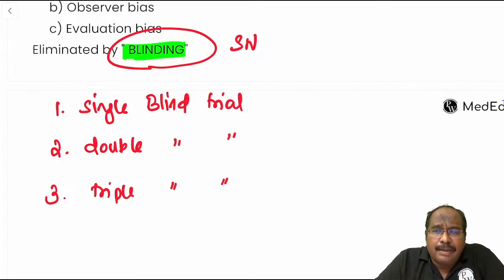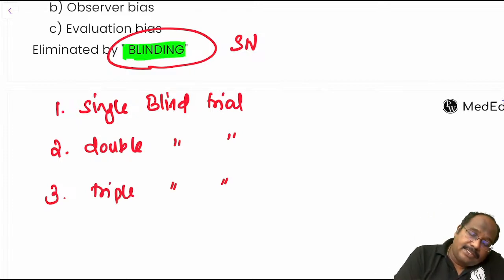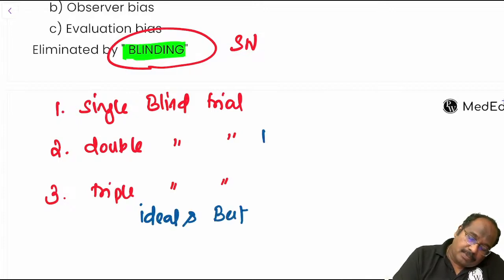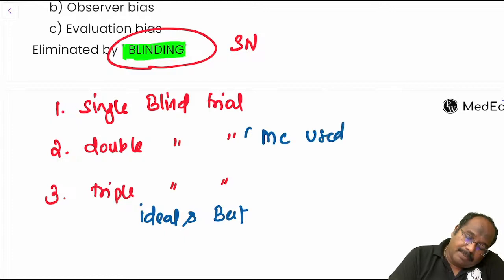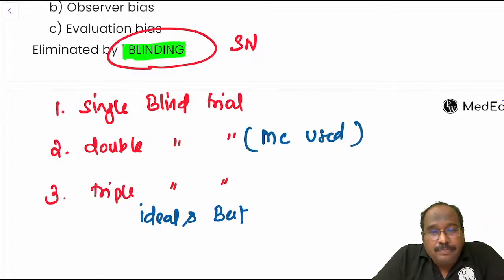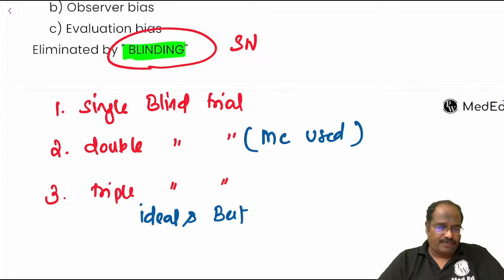Triple blinding means patient, doctor, and analyzer, all three do not know. The ideal and best is triple blinding. Most commonly used is double blinding.